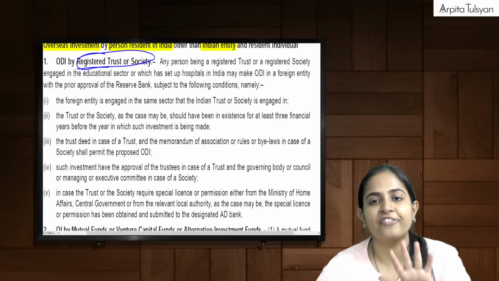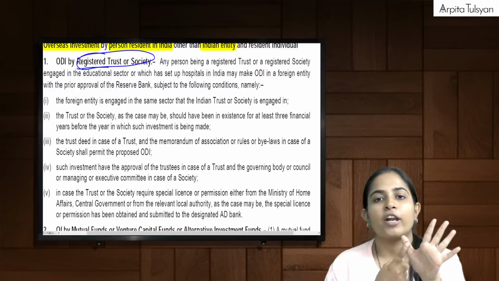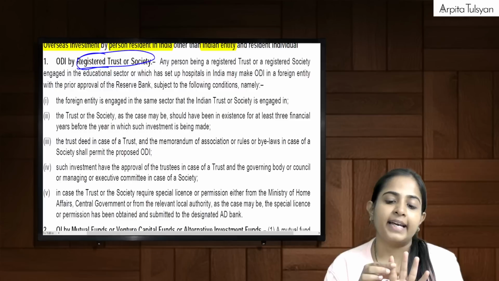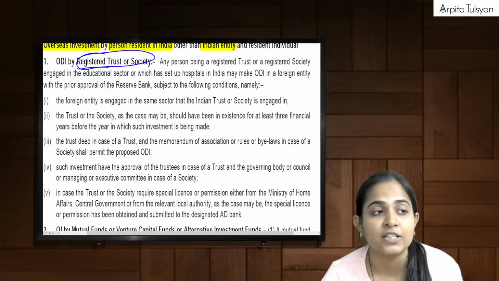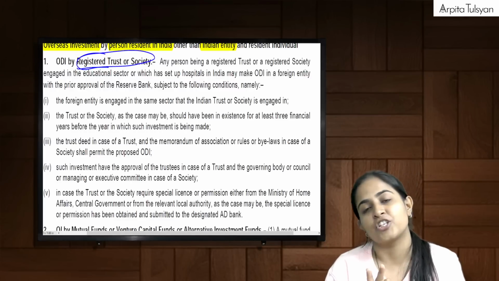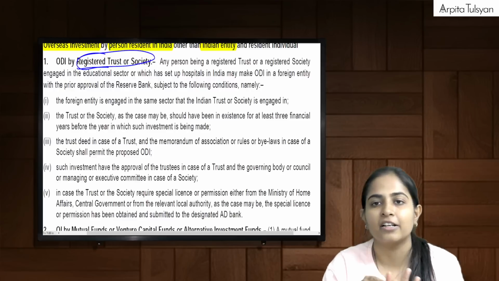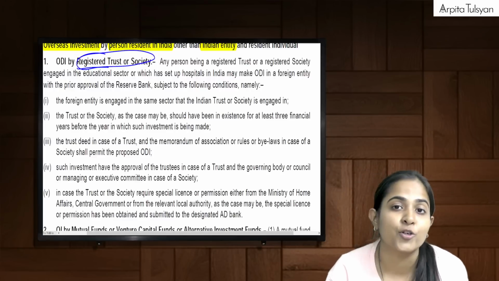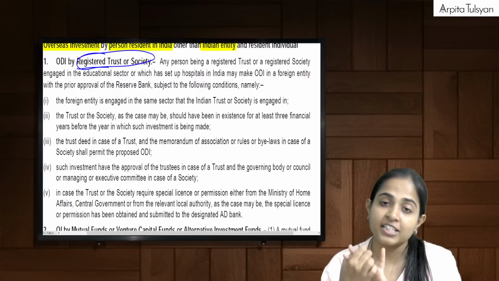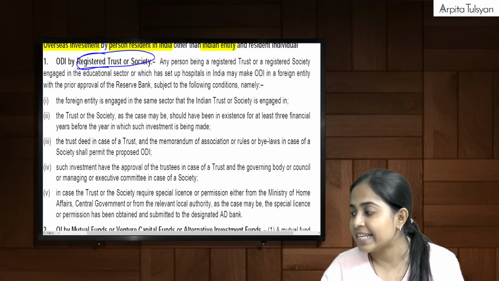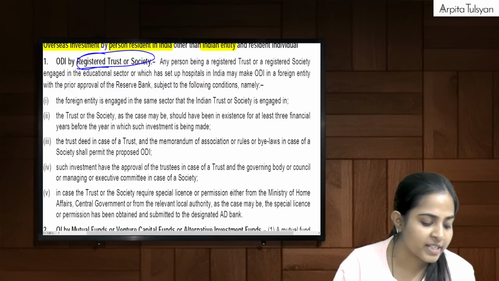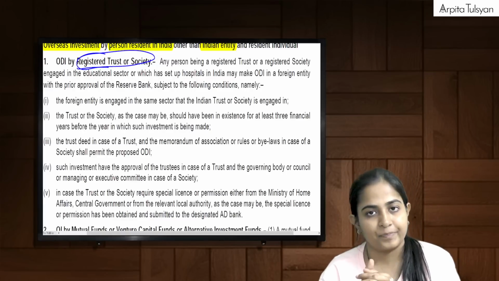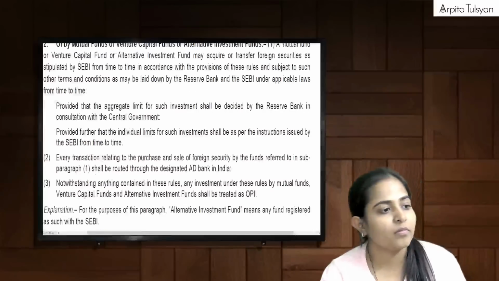So five conditions. What are the 5 conditions? The foreign entity in which we are doing the investment should be engaged in the same activity. Then we should have been in existence for at least 3 financial years preceding the year in which we are doing the investment. The trust deed should allow us to do the ODI. The trustee should give us the approval. And in case any special permission is required from MHA or the central government, then that should have been obtained. Yes? Okay.